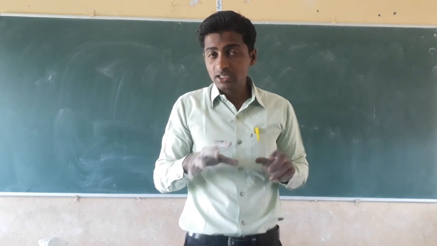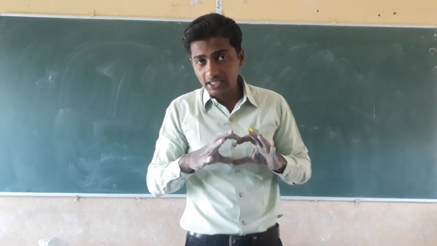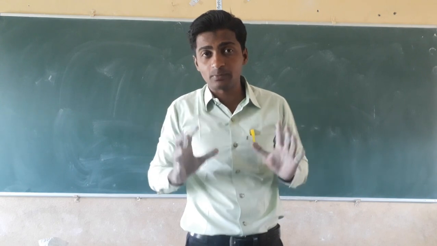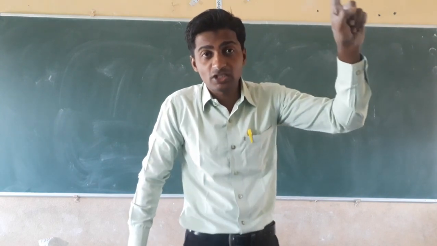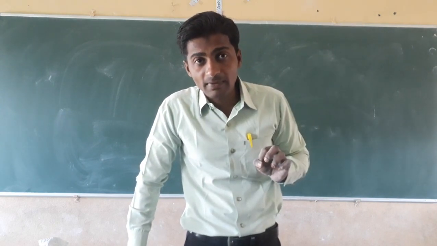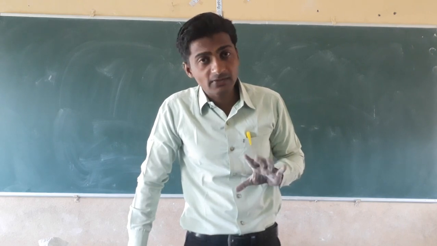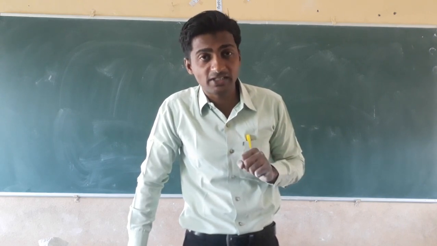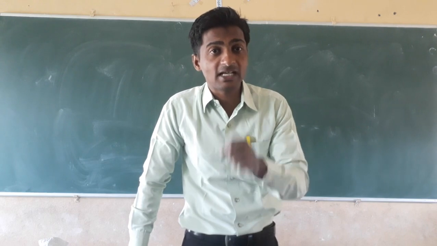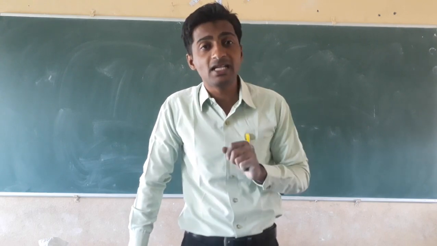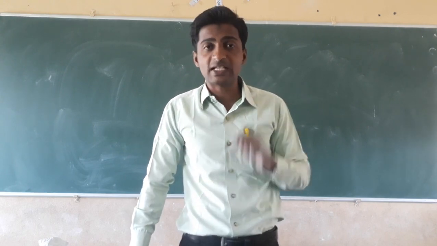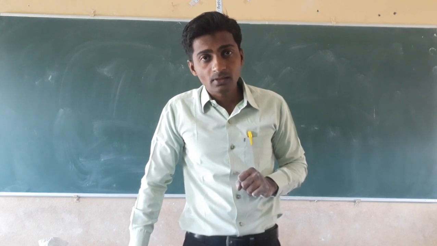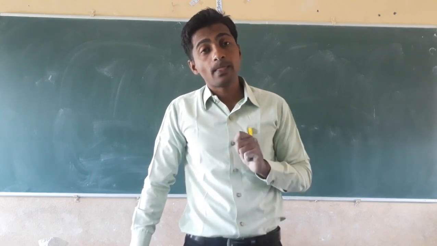Plants do not take nitrogen directly from the atmosphere. In the atmosphere, nitrogen is present at 78%, but plants and animals do not take nitrogen directly through respiration.